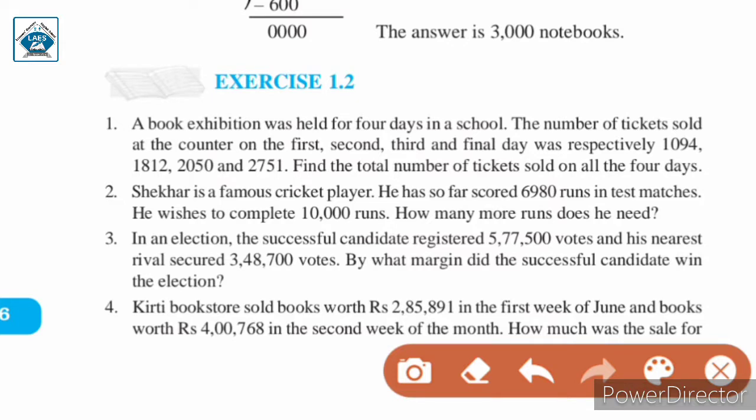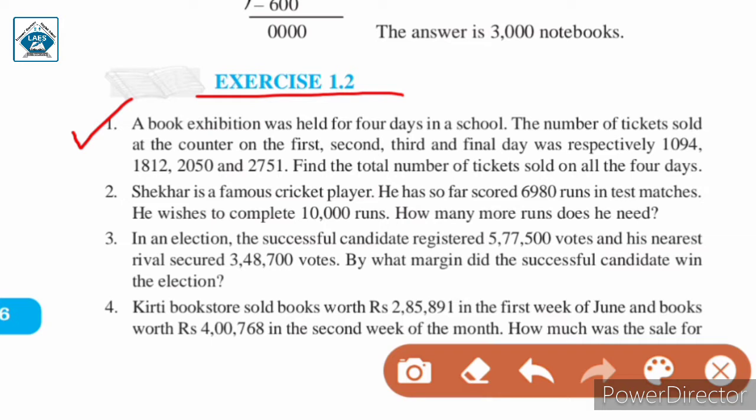Hello students, let us begin exercise 1.2 question number 1. A book exhibition was held for 4 days in a school. The number of tickets sold at the counter on the first, second, third and final day was respectively 1094, 1812, 2050 and 2751. Find the total number of tickets sold on all the 4 days.